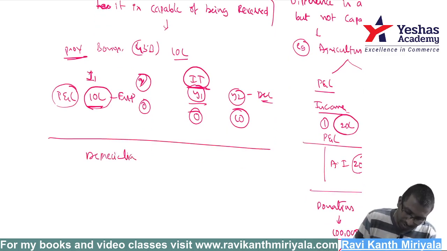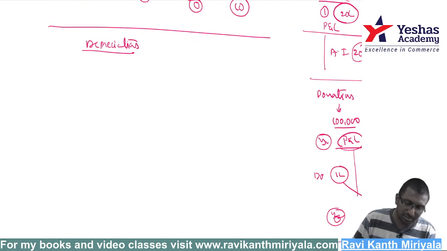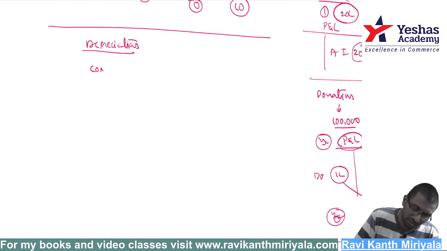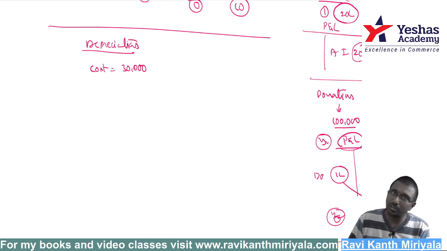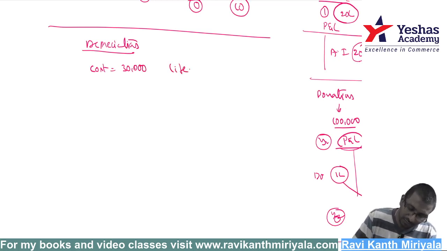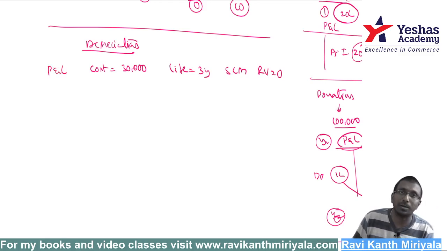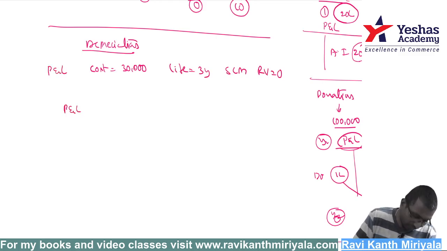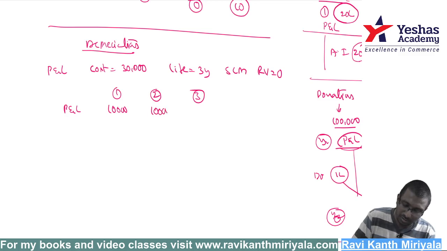One more best example is depreciation. Understand the basic concept. Let us say the cost of the asset is 30,000 rupees, and life is 3 years. We are following the SLM method. Assume residual value is 0. This is all for the profit and loss purpose. As per the profit and loss, depreciation for the first year, second year, third year is 10,000, 10,000, 10,000.